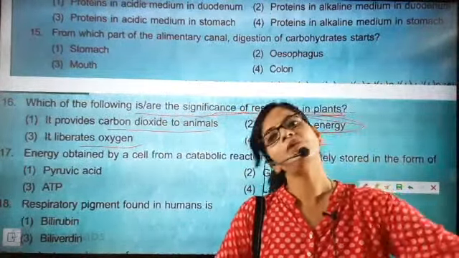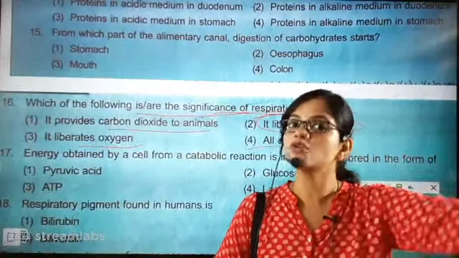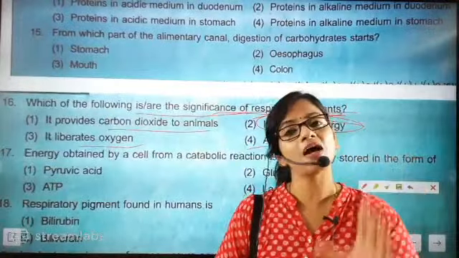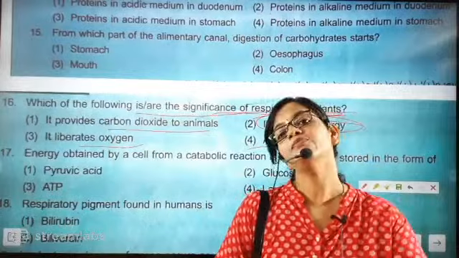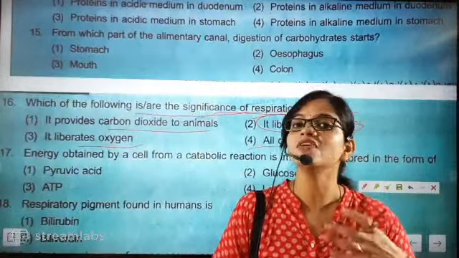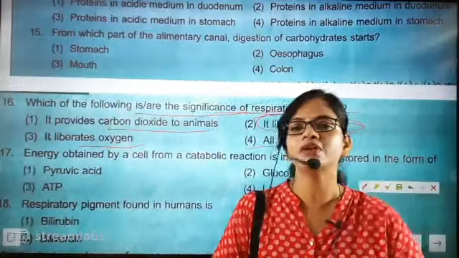And at the time when the plant does photosynthesis, only then through the pores they take out oxygen. Other than that, the plant is doing respiration throughout the day. And when the plant does respiration, the plant acts like us. They will be taking in oxygen and taking out carbon dioxide, beta.